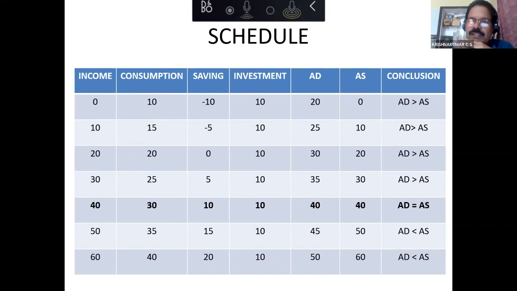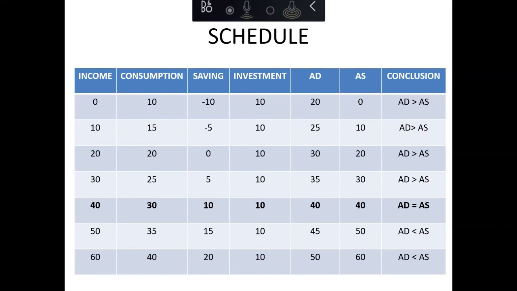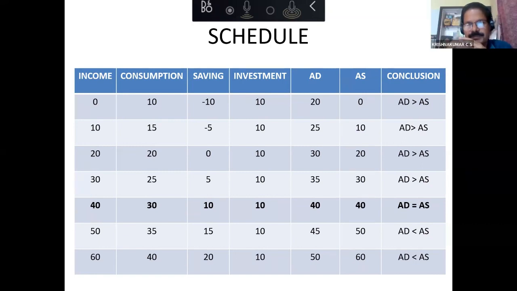Sir, Keynes always speaks about underemployment equilibrium. Yeah, there are resources left out. See, inflation and all will come if the economy is at full employment level. The economy is not at full employment level. Keynesian equilibrium is actually underemployment equilibrium. There are still resources to be utilized. Now tell me what would happen if AD is greater than AS.